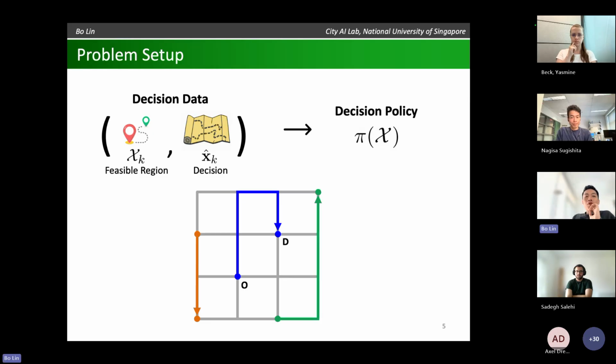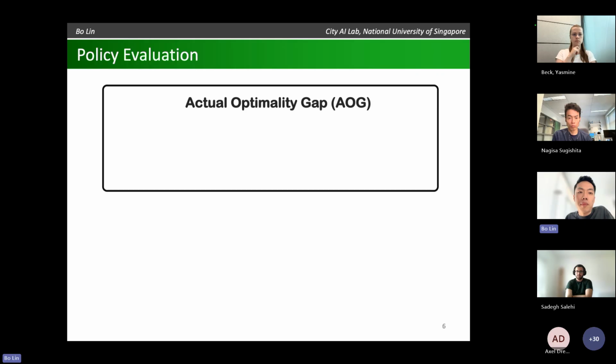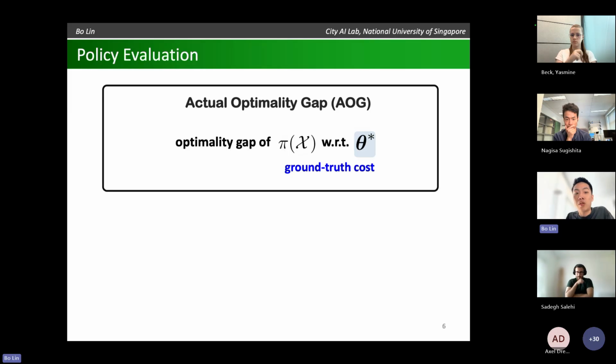To get a good decision policy, the first order question we have to answer is how do we even evaluate these different policies? For this, I'm going to propose two evaluation metrics, one objective and one subjective. The first metric is called actual optimality gap. We assume that there is some ground truth cost vector, theta star. Think of this as the real travel time on each road segment. Based on theta star, whenever we get a recommendation, pi x, we can calculate the optimality gap of my recommendation on the forward problem.